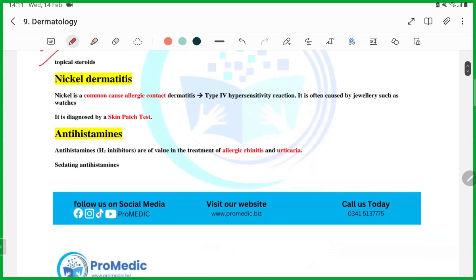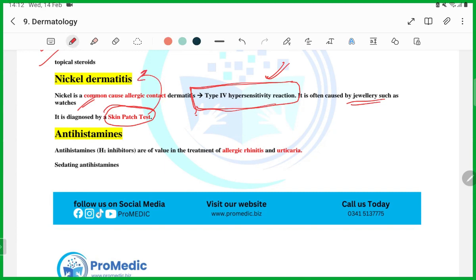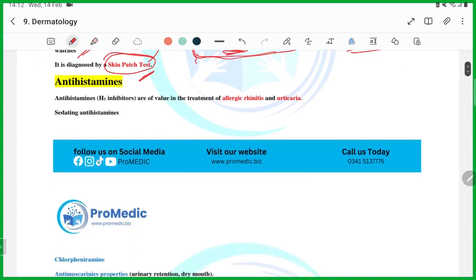Next is nickel dermatitis. Okay, they will ask you what type of hypersensitivity reaction this is. You have to answer it's type 4, and more common with jewelry, which is watches, maybe bracelets, something like that. And we have already read that the skin patch test is used for dermatitis of the skin. So this is what they will ask you: skin patch test and hypersensitivity reaction.